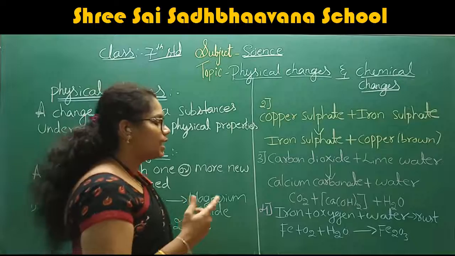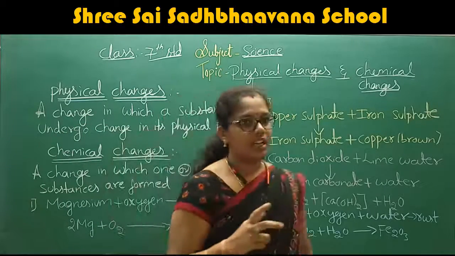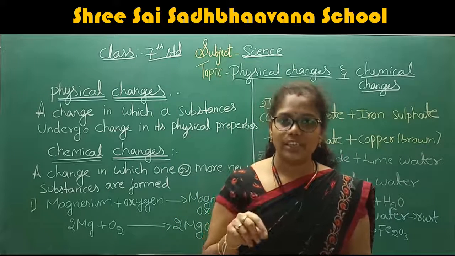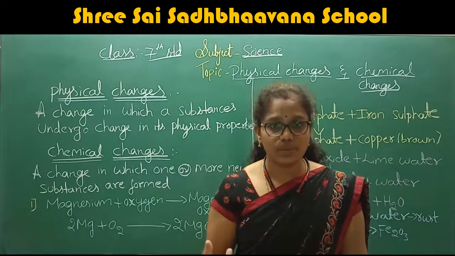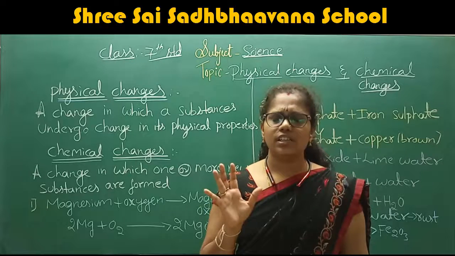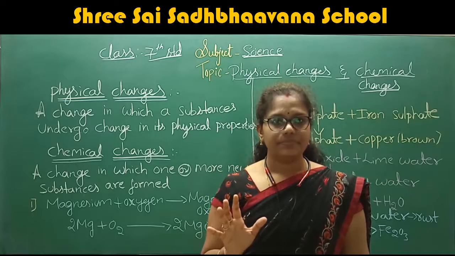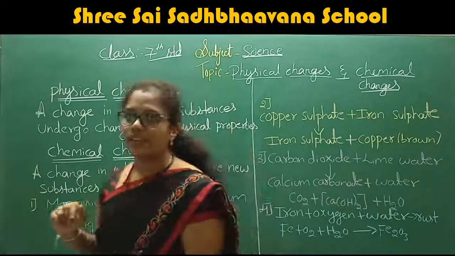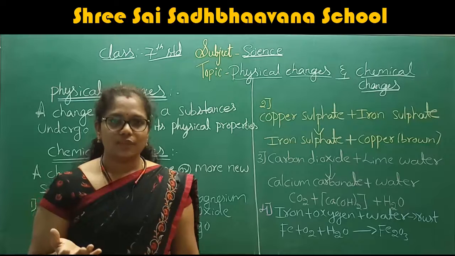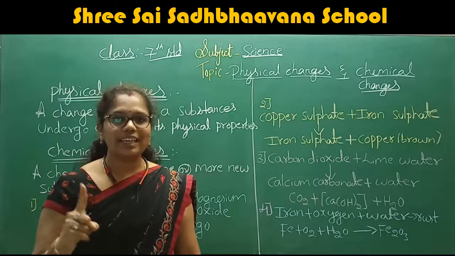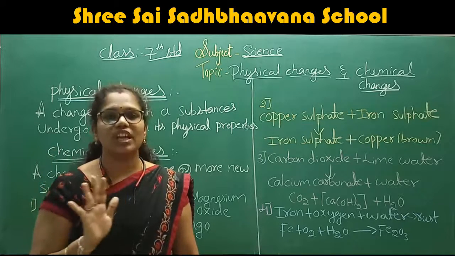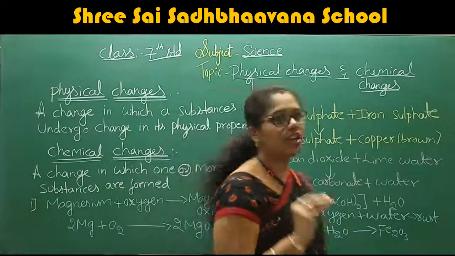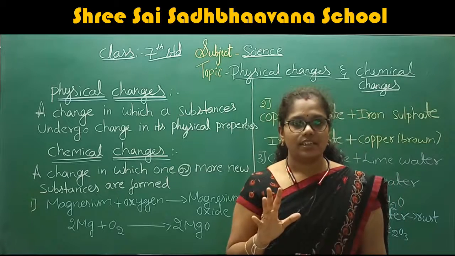In the second example, if you collect all the chalk dust, join it again and give it the shape of chalk, did you get the same original size as before? No, right? Therefore, in a physical change, if the size changes one time, it has changed. You don't get the same size of the original substance again.